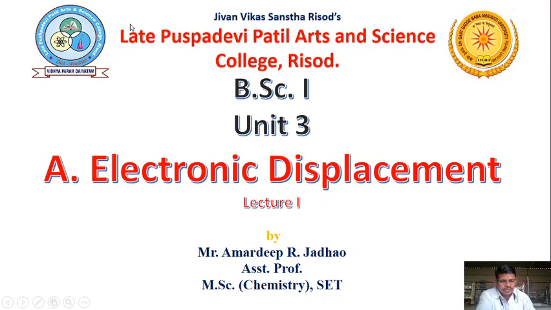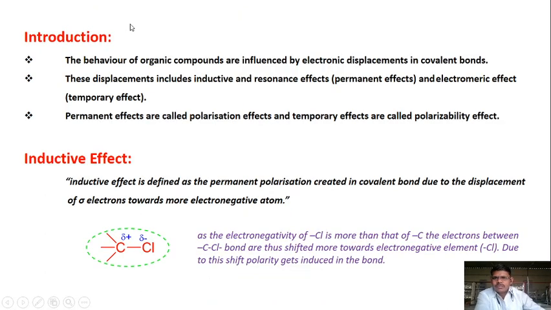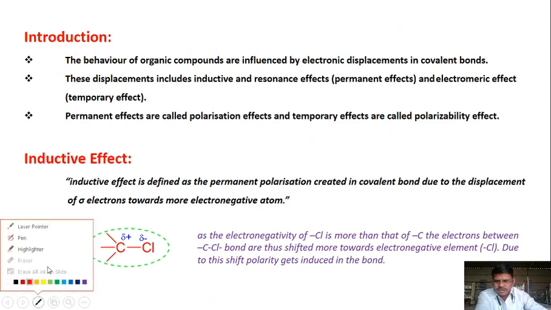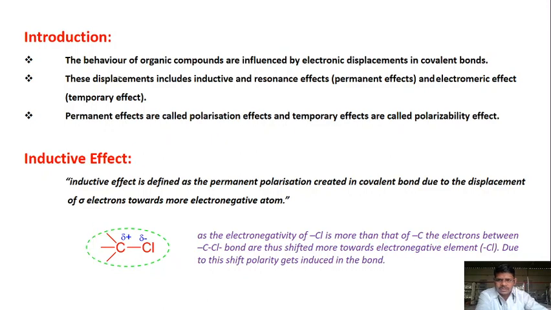In this chapter we are going to see different electronic displacements like inductive effect, resonance effect or hyperconjugation, etc. Why study this electronic displacement? Because it changes or influences the behavior of organic compounds. How may the behavior of organic compounds be influenced?